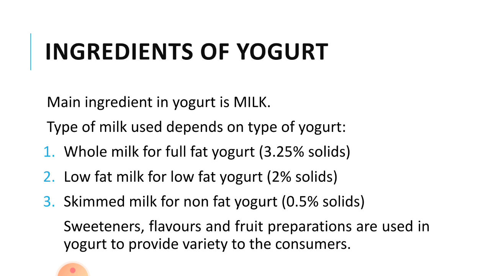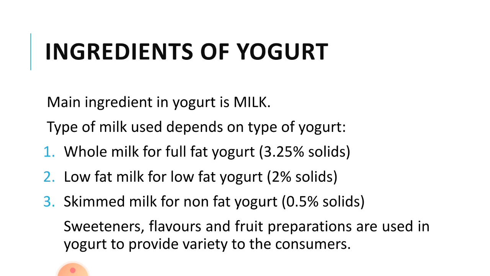Ingredients of yogurt. The main ingredient in yogurt is milk. The type of milk used depends on the type of the yogurt. Whole milk is used for full fat yogurt where the milk solids are about 3.25%. Low fat milk for low fat yogurt where the milk solids are about 2%. Skimmed milk for non fat yogurt where the solids are only about 0.5%.